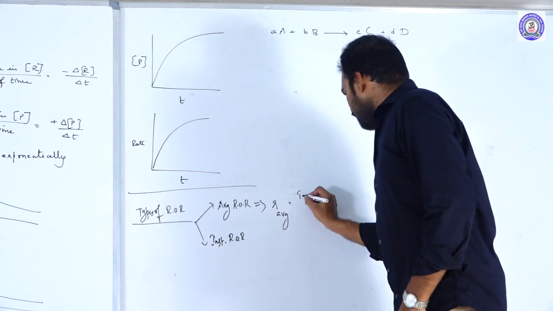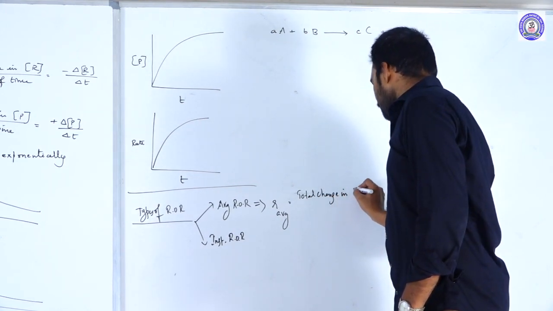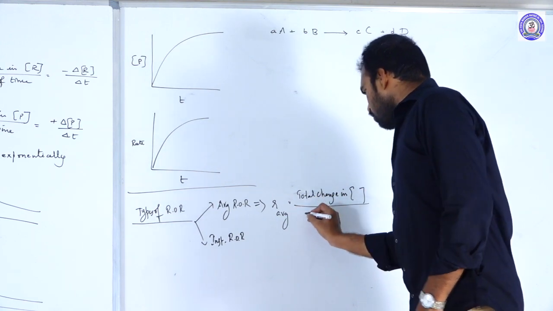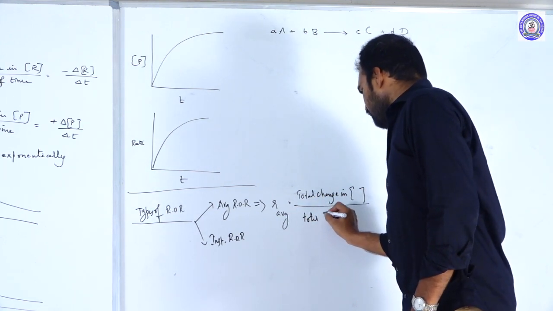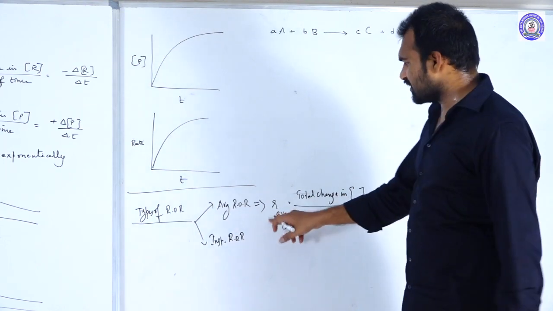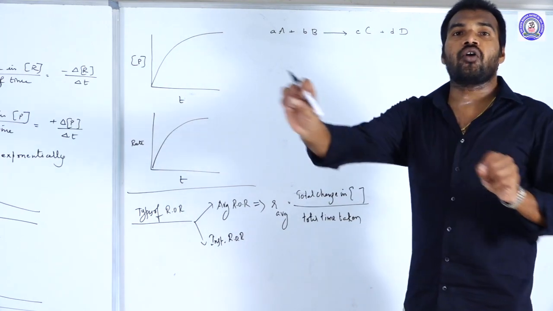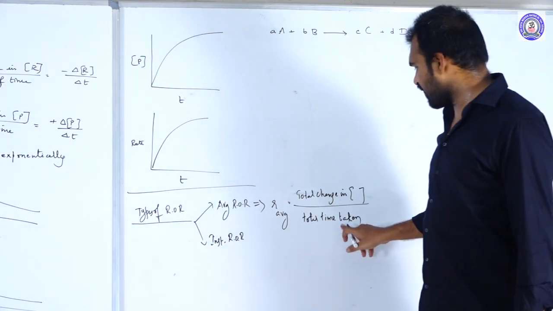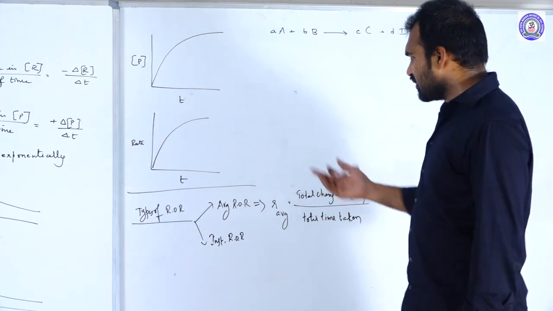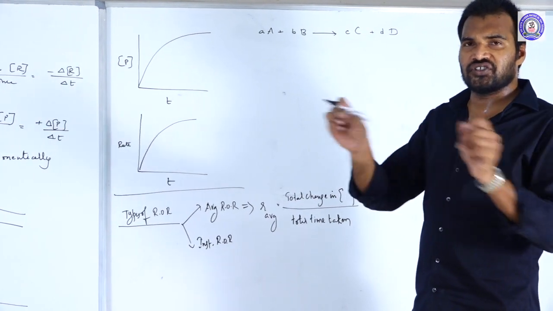So the total change in concentration by total time taken. Generally this average rate of the reaction we measure when the time taken is longer. When the time is very high, then we consider this average rate of the reaction. The total change usually means the concentration change will be bigger.